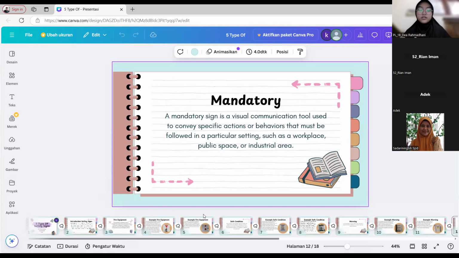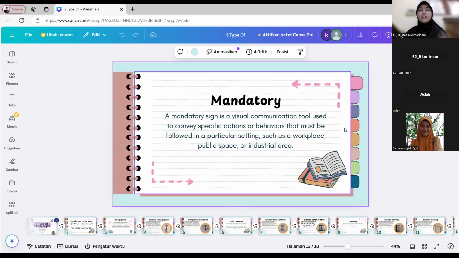The first is mandatory. A mandatory sign is a visual communication tool to convey a specific action or behavior that must be followed in a particular setting, such as a workplace, public space, and industrial area.